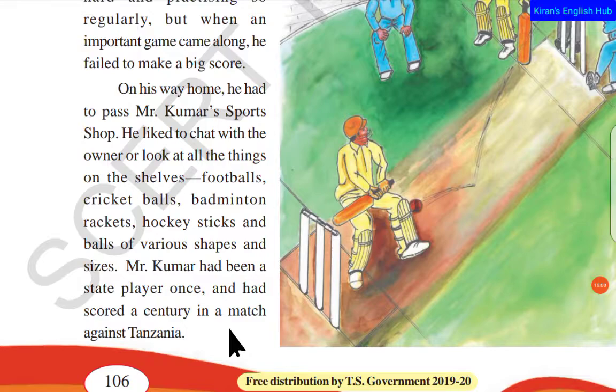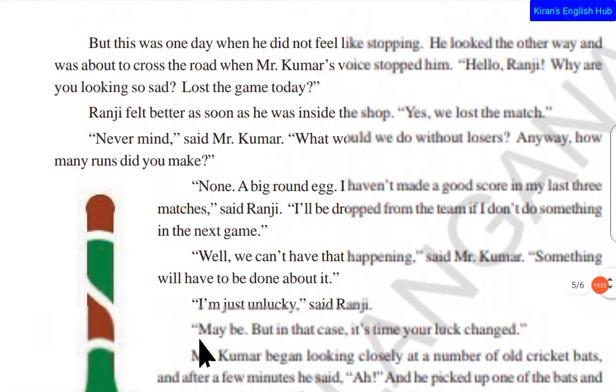When all these sports things are in front of the eyes, children feel happy. So he usually goes to that shop. And Mr. Kumar had been a state player. He used to play cricket for the state, and he had even scored a century in a match against Tanzania. That was a bit about Kumar.